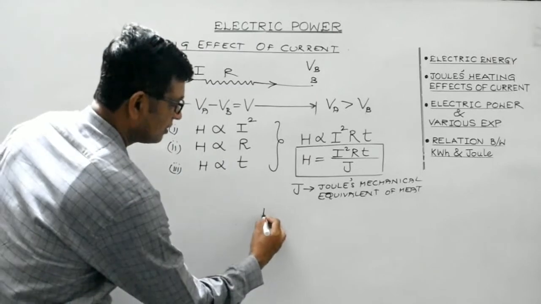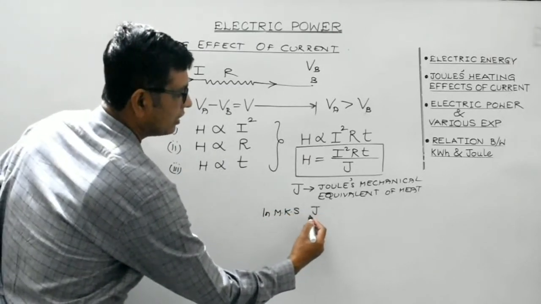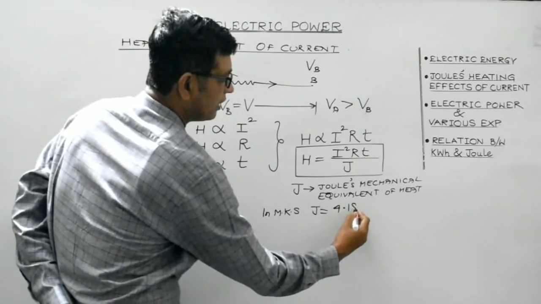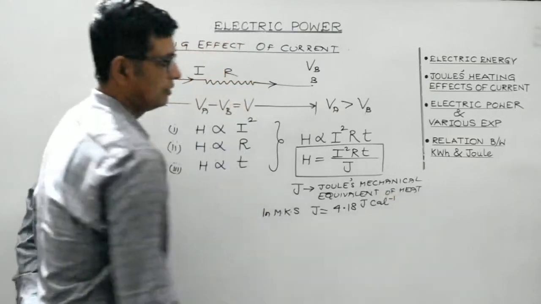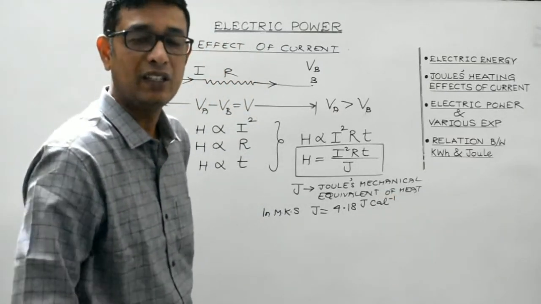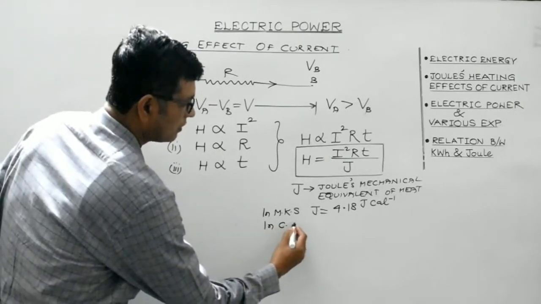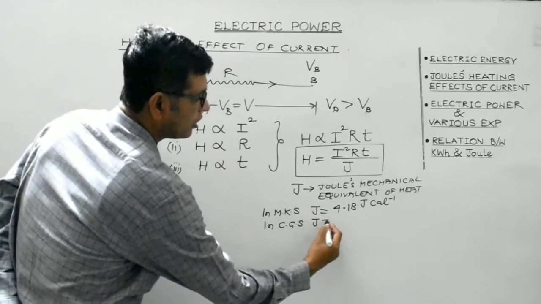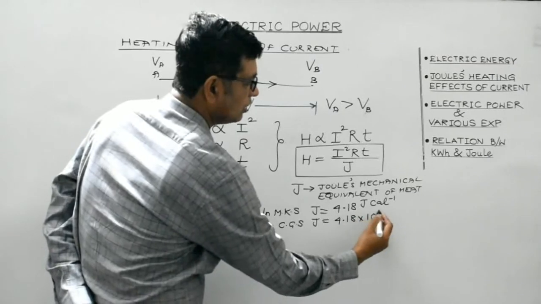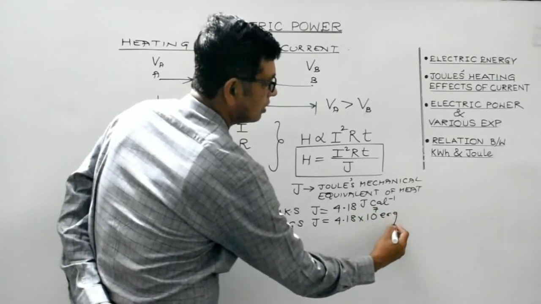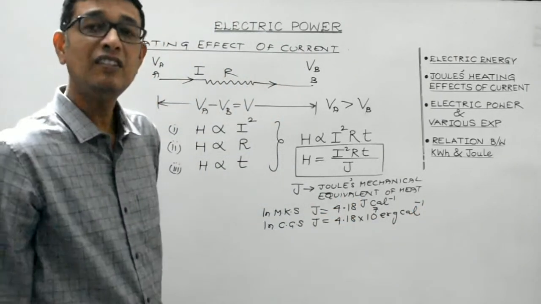In MKS, it is very important from completion point of view. The value of J is 4.18 Joule per calorie. This is the value of Joule's mechanical equivalent of heat in MKS system. In CGS, the value of J is 4.18 × 10⁷ ergs per calorie, since 1 Joule is 10⁷ ergs. This is the value of capital J in CGS.